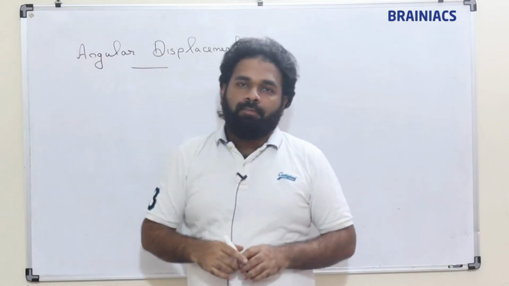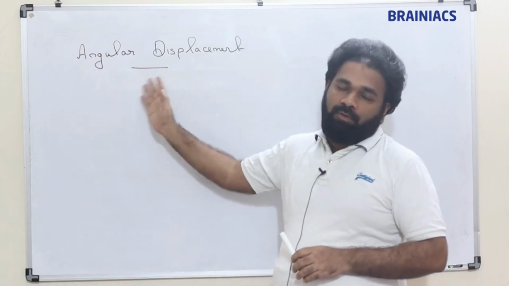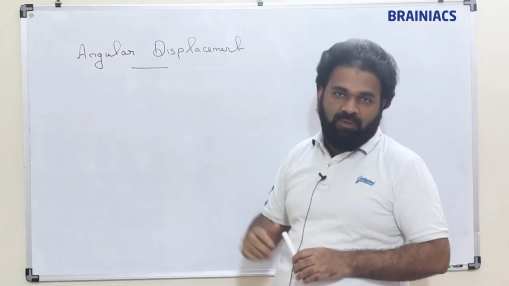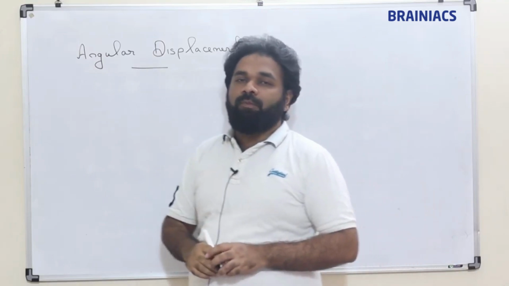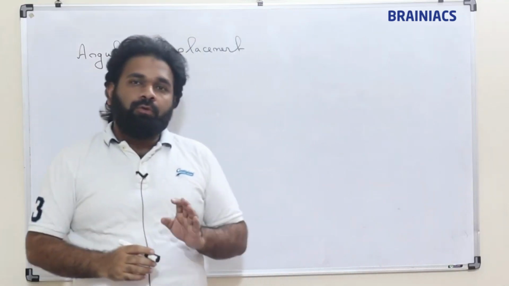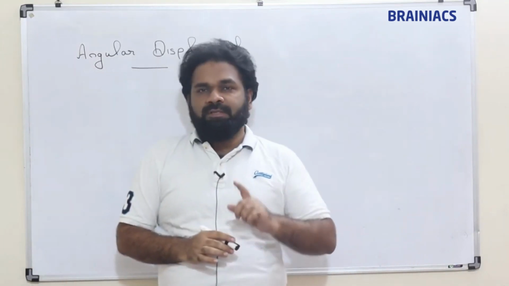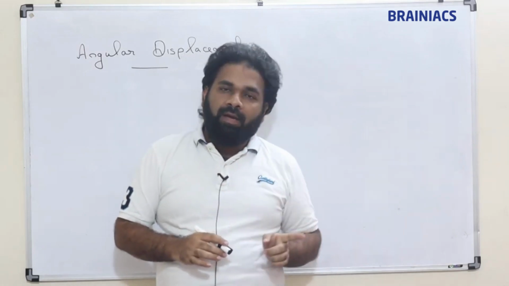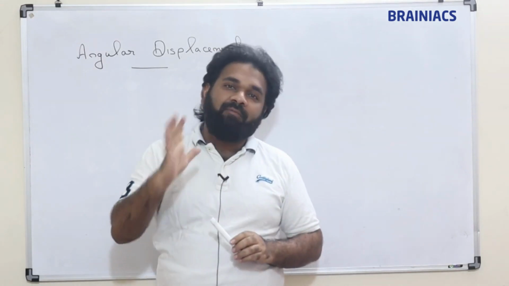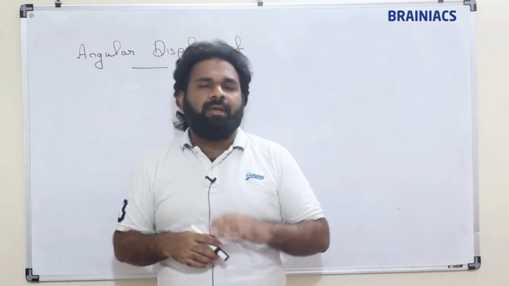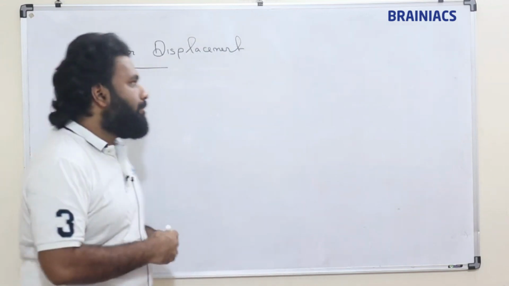Okay, next fundamental thing which we need to study is angular displacement. Angular displacement is the angle traced by the radial vector or position vector.